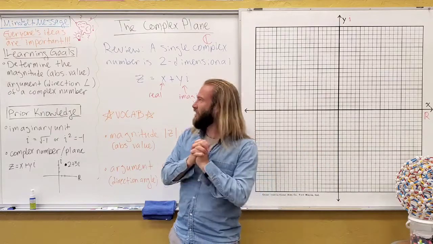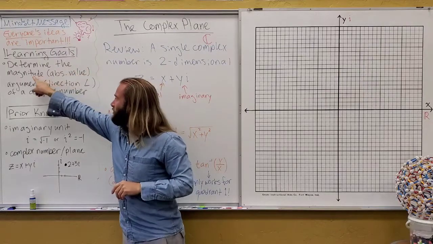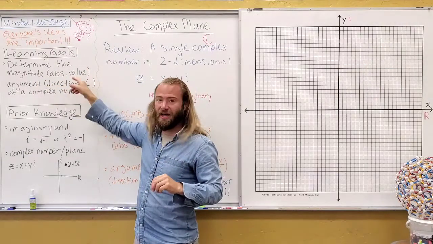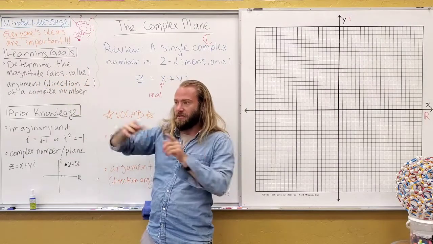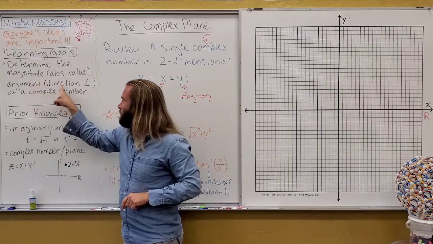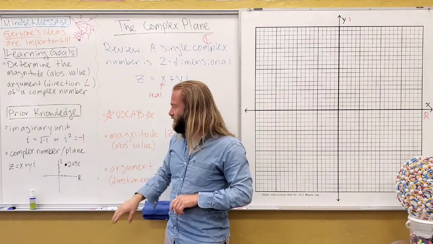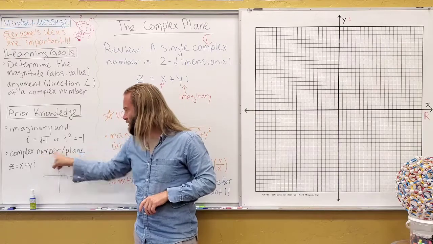Okay, so our learning goals for today. One main learning goal is to determine the magnitude, which is also the absolute value, or the distance of a complex number, as well as the argument, which is also the direction angle. We talked about prior knowledge, the imaginary unit, and then just remembering what a complex number is.